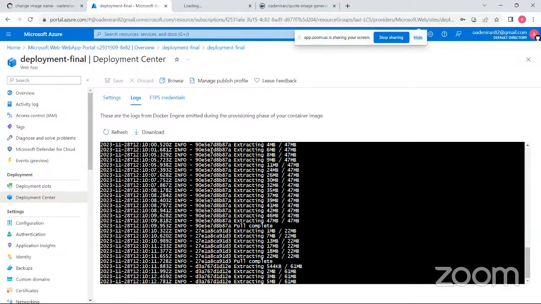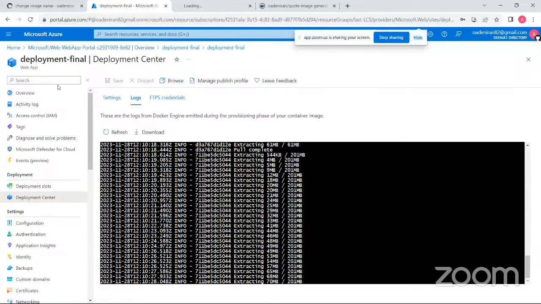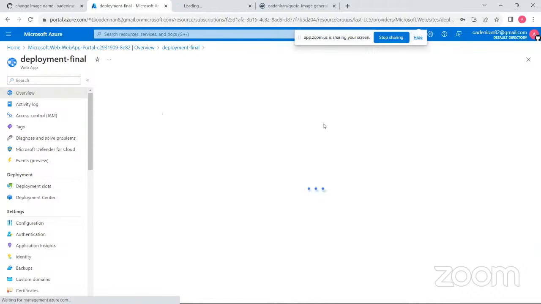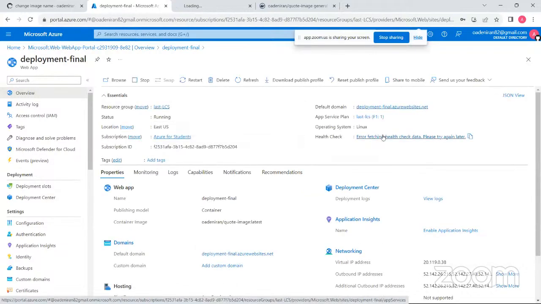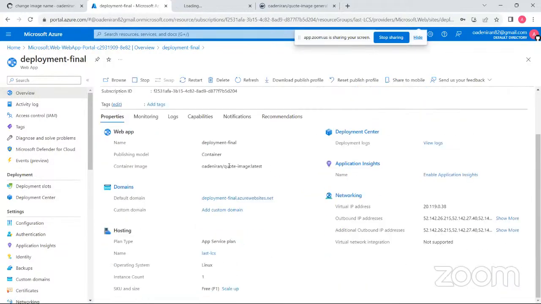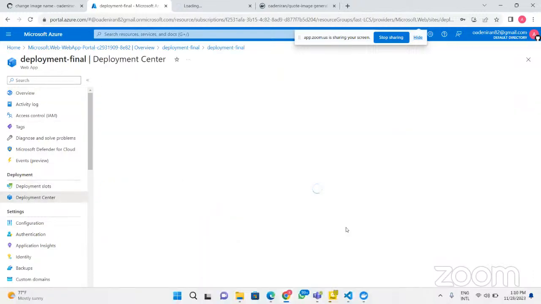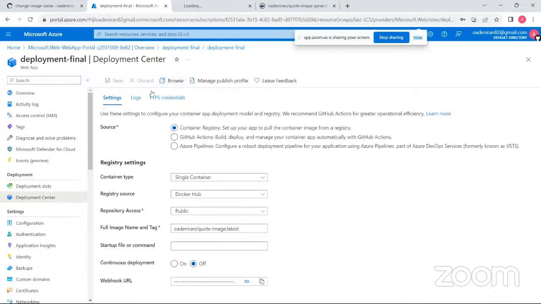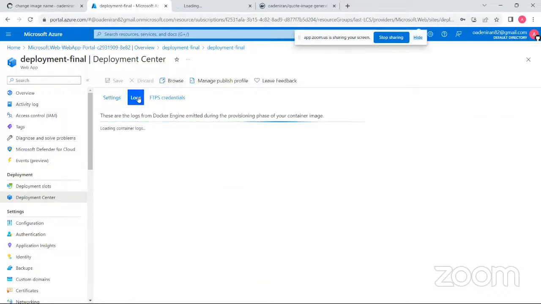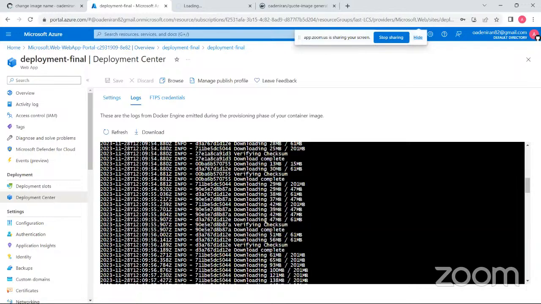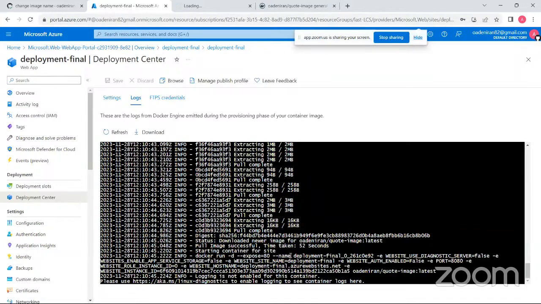Let me see. So I don't know why it is not working. Overview. It is still saying an error. Well, let me go to the deployment center again, and then let's see the logs. Okay, so I think at this point it is working, and let us see what is happening.